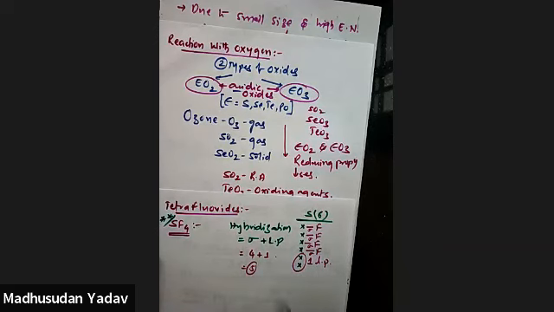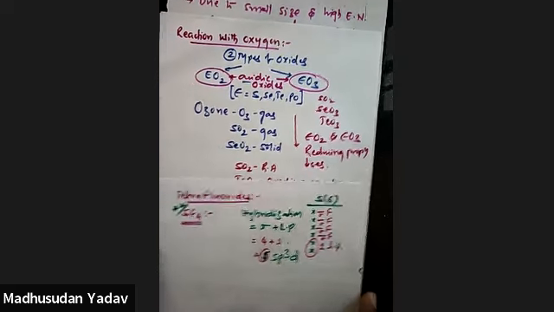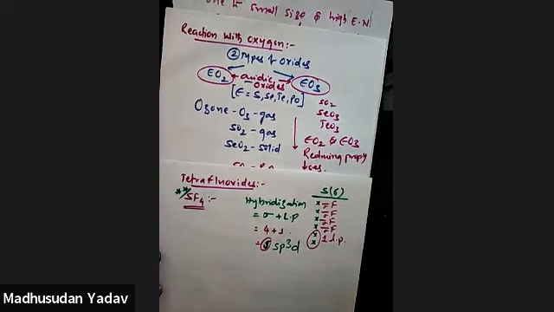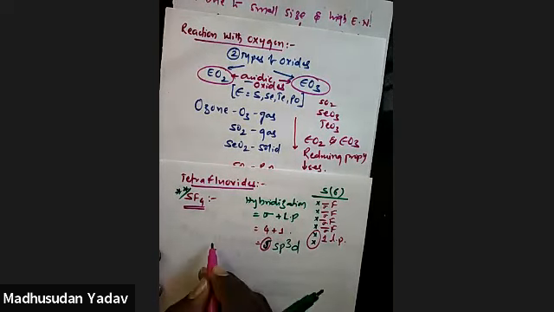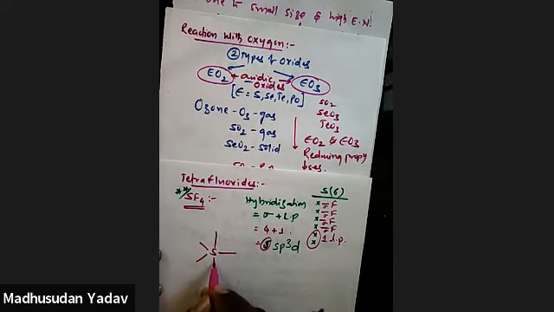Total 5. 5 means 5 hybrid orbitals, and the hybridization is nothing but sp3d, trigonal bipyramidal. So its structure must resemble trigonal bipyramidal. First I'll keep the trigonal bipyramidal geometry like this. And the 4 fluorines I'll place here. And one lone pair is left, so 2 electrons, the lone pair is like this.